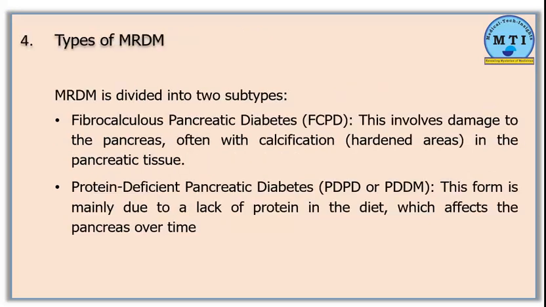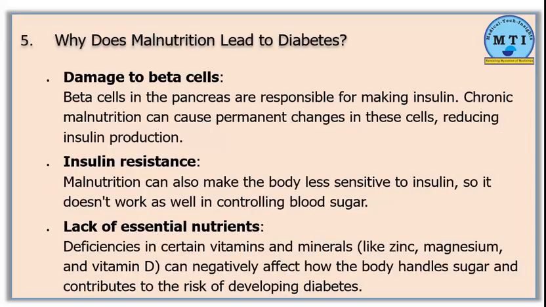Divided into two subtypes. Fibrocalculous pancreatic diabetes, FCPD. This involves damage to the pancreas, often with calcification, hardened areas in the pancreatic tissue. Protein-deficient pancreatic diabetes, PDPD or PDDM. This form is mainly due to a lack of protein in the diet, which affects the pancreas over time.